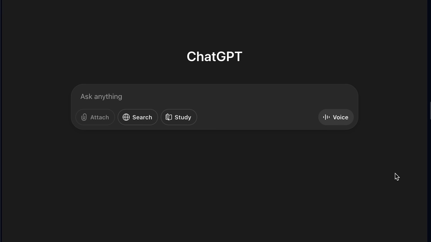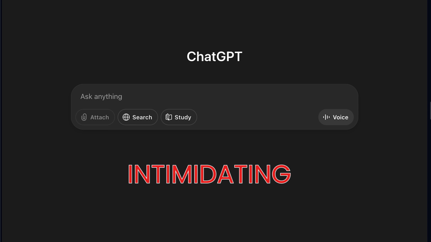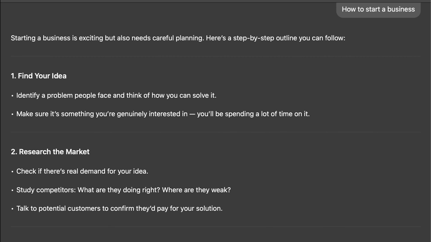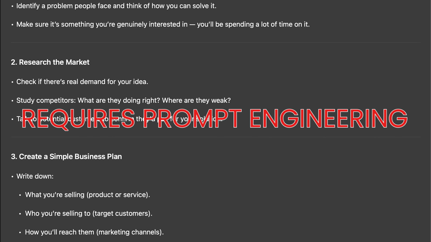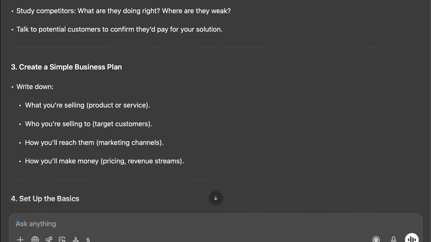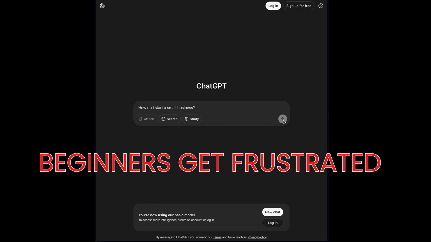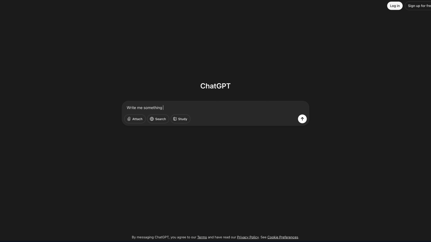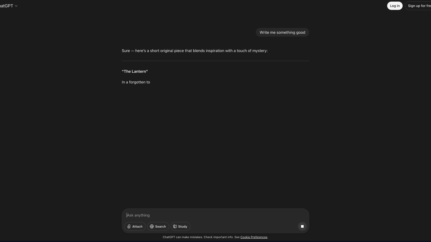Here's why ChatGPT is terrible for beginners. First, it's intimidating. You stare at that blank chat box with no idea what to type. Second, it requires you to learn prompt engineering before you get good results. And third, the free version is so limited that you'll hit walls constantly. I see beginners typing things like, "Write me something good," and getting garbage results. Then they think AI is overhyped, and they give up. The problem isn't AI, it's that they started with the wrong tool.